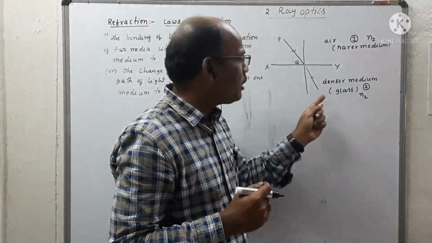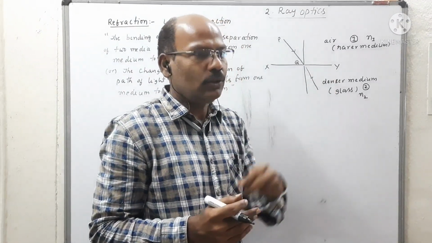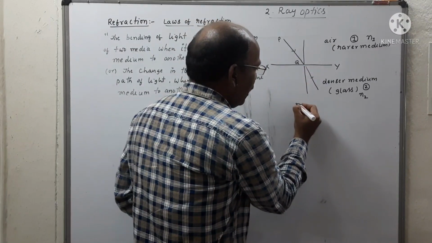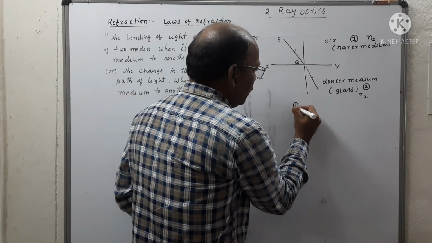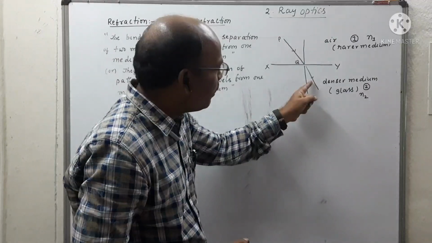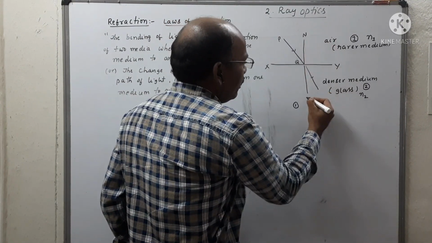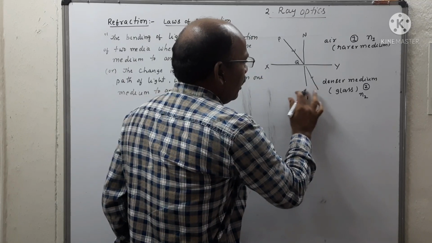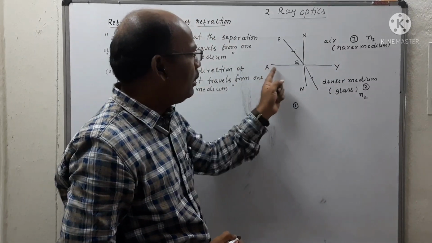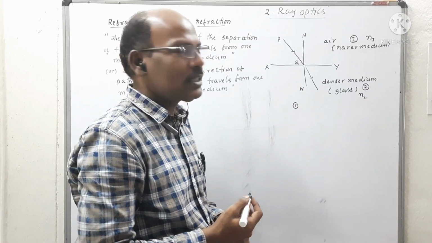Here, the refracted ray is bending either towards the normal or away from the normal. So two conditions should be observed. The first case is when light travels from rarer medium to denser medium, it is always bending towards the normal. N dash is the normal drawn perpendicular to the separation of two media. We know what the angle of incidence is.